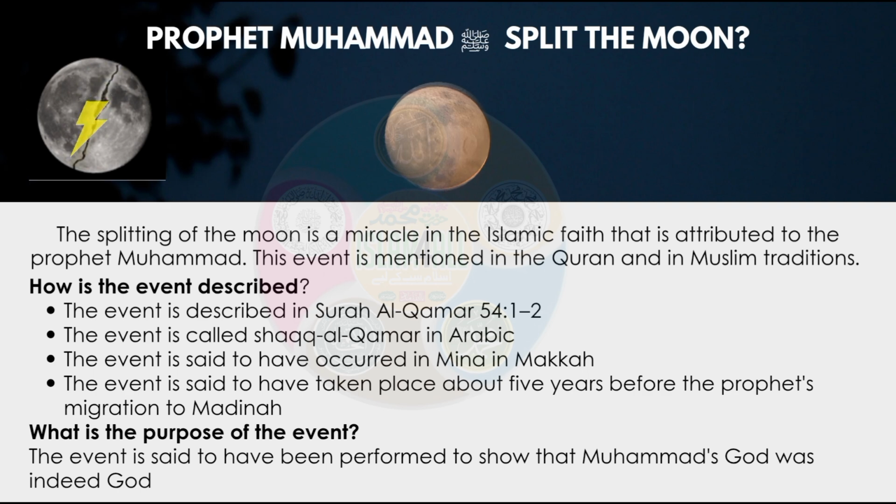How is the event described? The event is described in Surah Al-Qamar 54:1-2. The event is called Shaq al-Qamar in Arabic. The event is said to have occurred in Mina in Mecca. The event is said to have taken place about 5 years before the Prophet's migration to Medina.